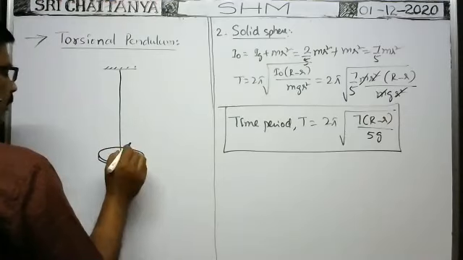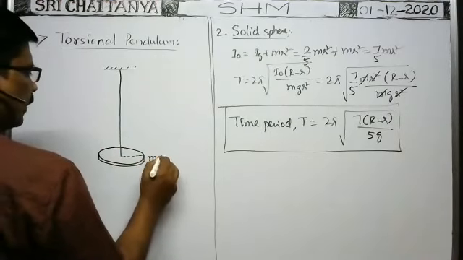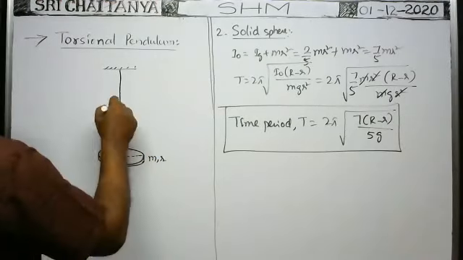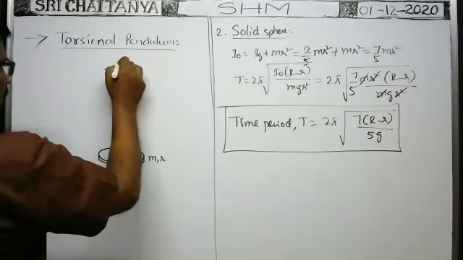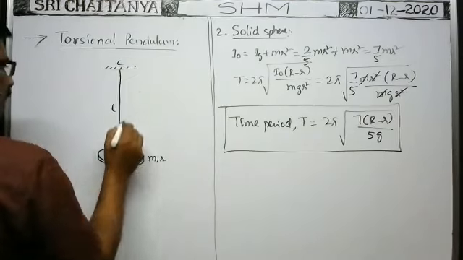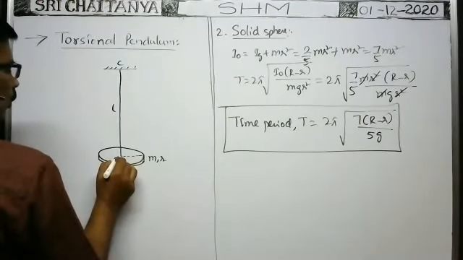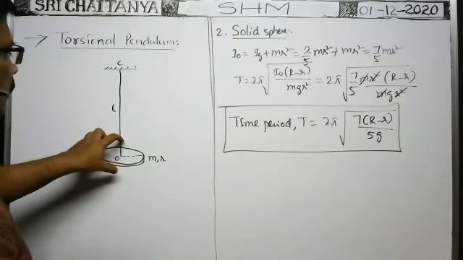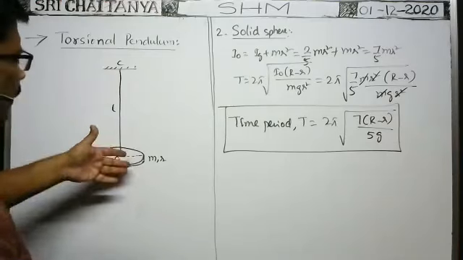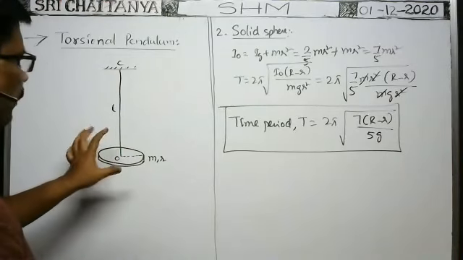This is the disc having mass m, radius small r. Length of string is say L. Here it is the point of suspension, say C, and this is the center O. Here one disc is suspended, or not only a disc, any body is suspended from the midpoint.